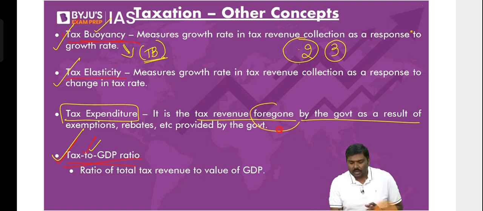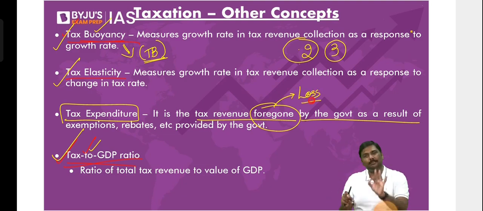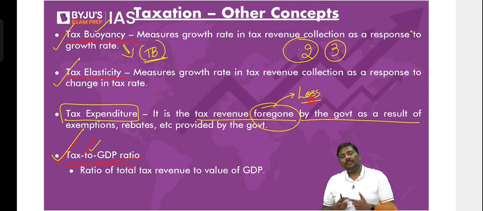Foregone means revenue loss for the government. Again, don't take the literal meaning also. I'll give an example. Please wait. It is the revenue lost by the government because the government is giving certain exemptions, rebates, etc. So what do you mean by this?